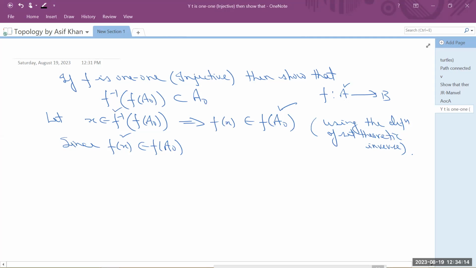So, use this definition that there exists at least one. This implies, using the definition of direct image, there exists a belonging to a naught such that f of x is equal to f of a. From where we have this one? This one we have using the definition of direct image.